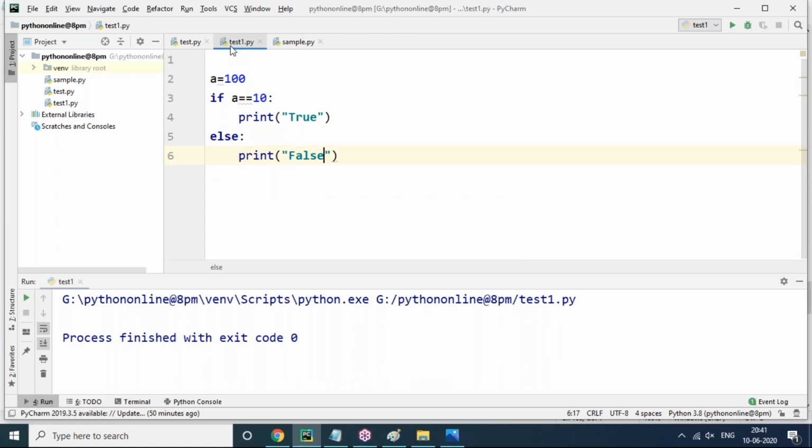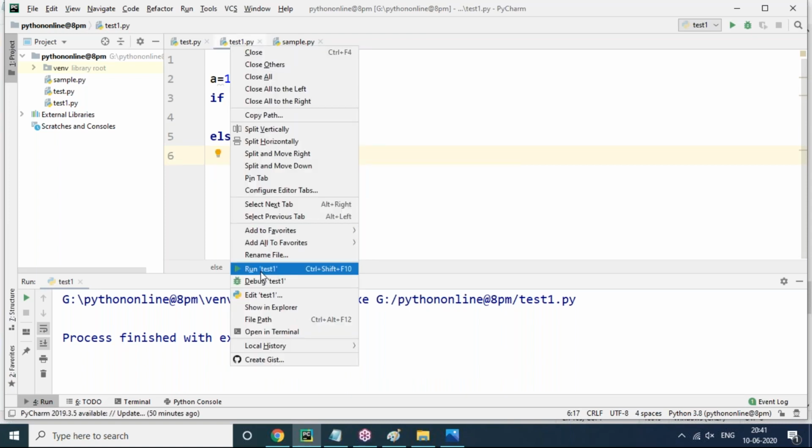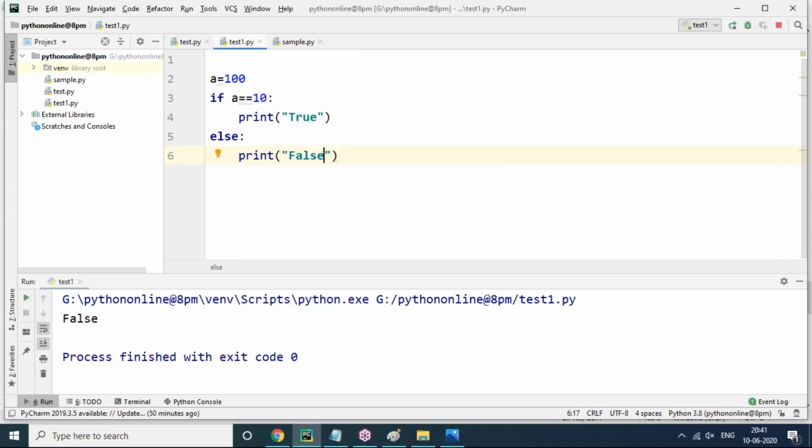Now let's run this. Which block is going to be considered? The else block is considered. That makes sense. Here the a value is 100, and I'm passing my condition 100 equal to 10. The equality symbol here is a relational operator, which we already discussed in the last session. So this will be false. False means control will jump into the else part.